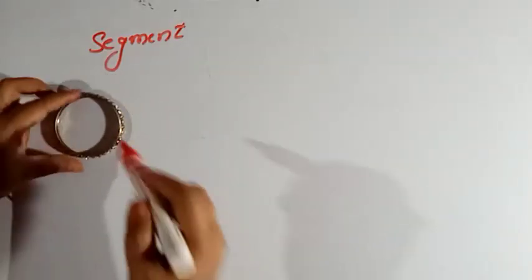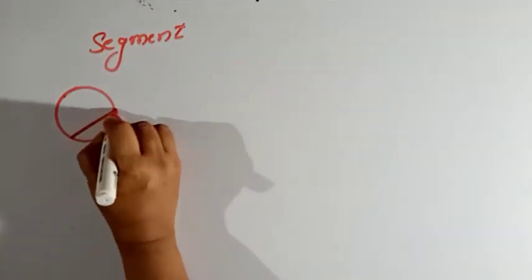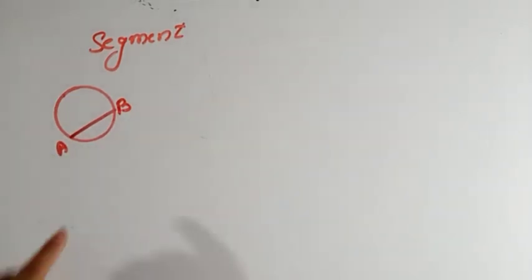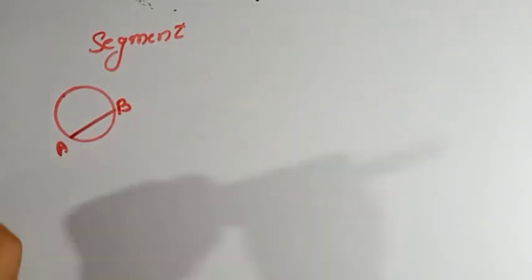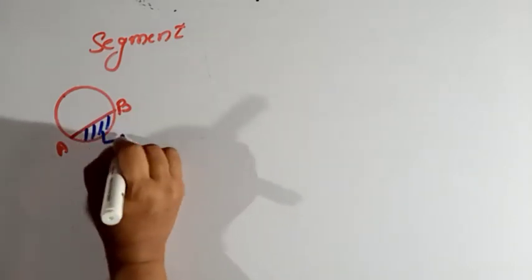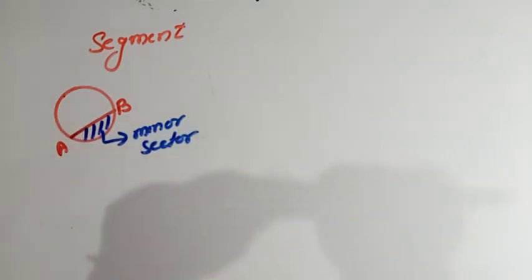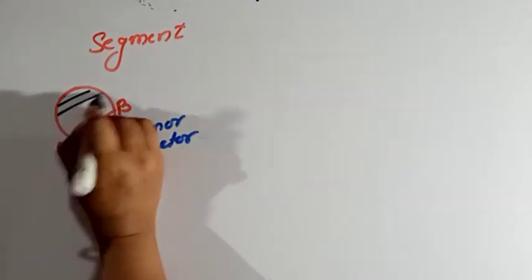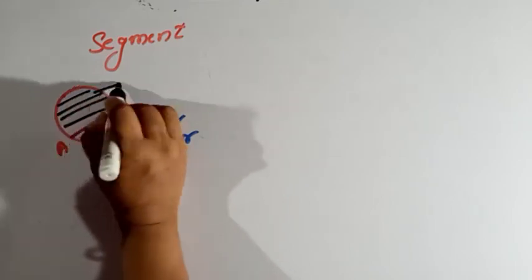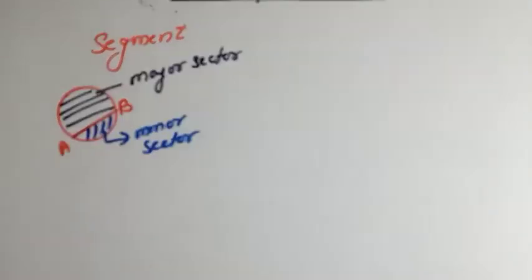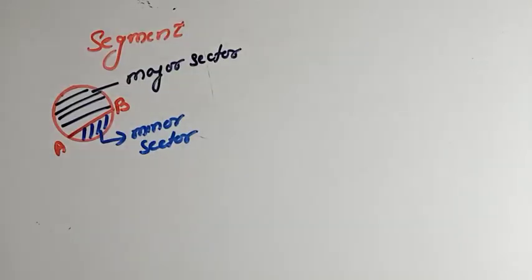I will draw a circle again. So this is a circle. Suppose I have drawn a chord AB. This is the chord AB. This smaller part is known as the minor sector, and the bigger part is known as the major sector.